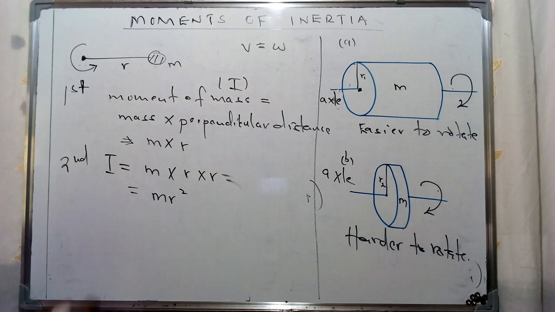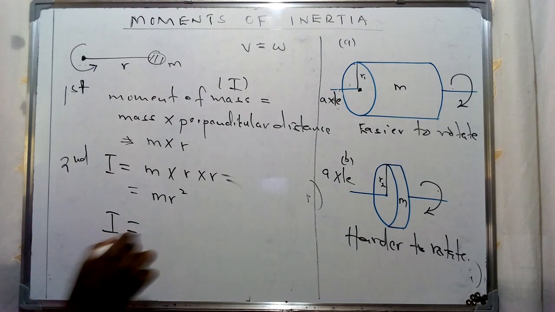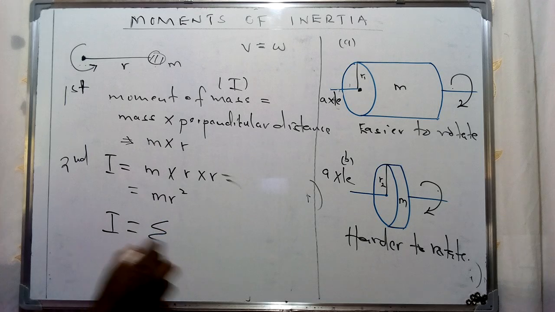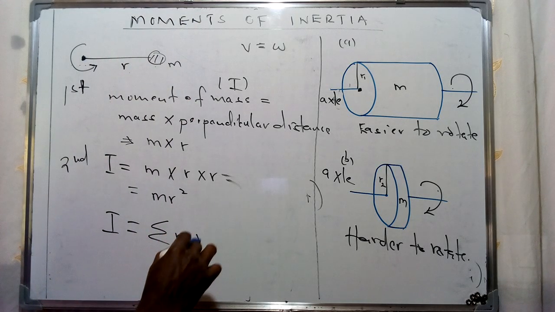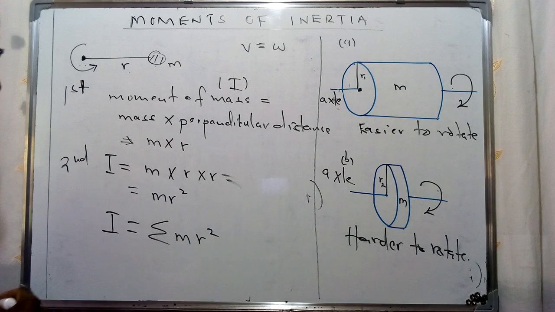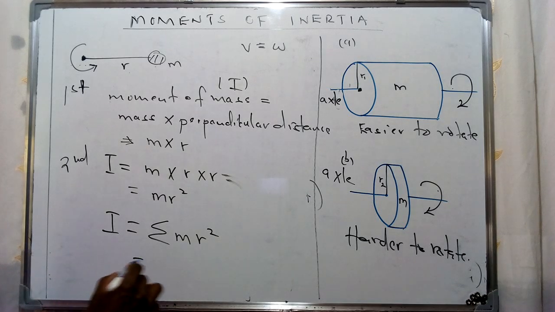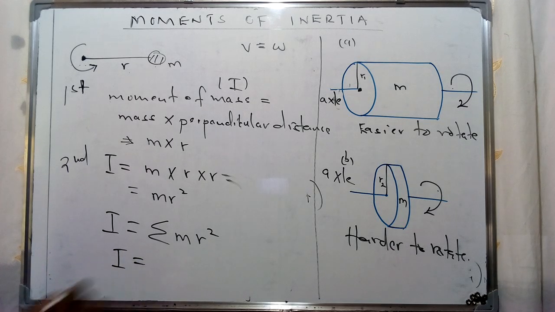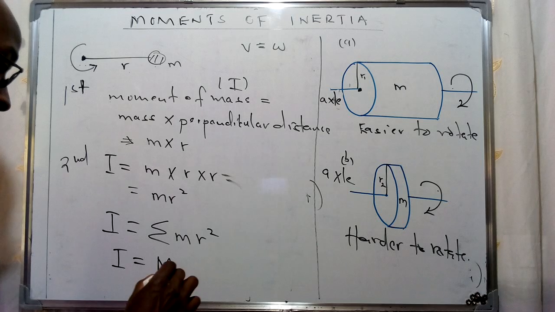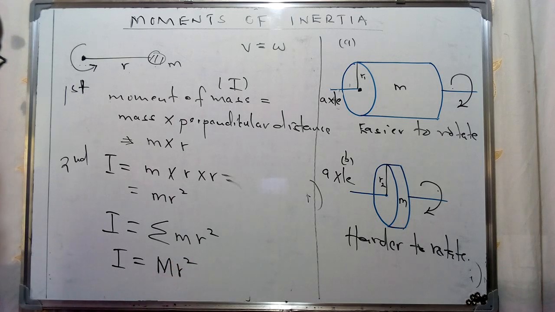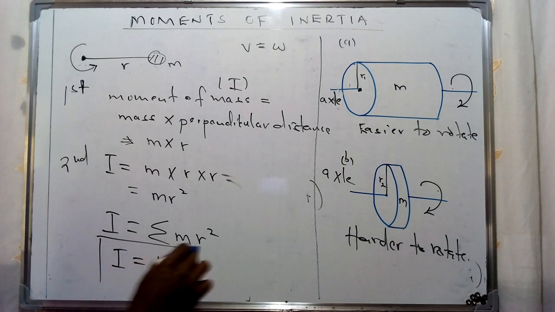So this is going to be the second moment of this specific mass which is undergoing this aspect of rotation. Therefore we can find the total moment of rotation of a system analogous to this by the summation of all the elements of this mass and the square of the distance between them. And of course that's going to give us this specific representation for the moment of inertia, which is equivalent to the total mass and the square of the distance, which is basically the second moment of mass.